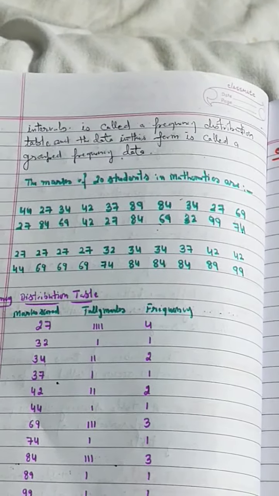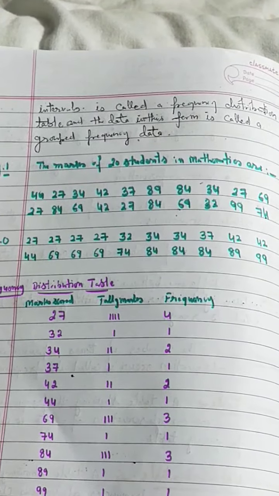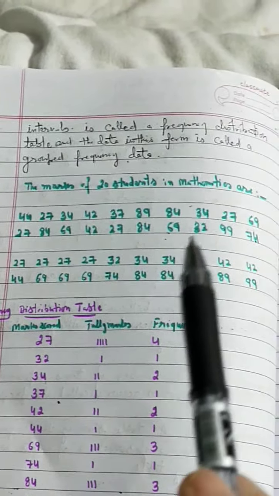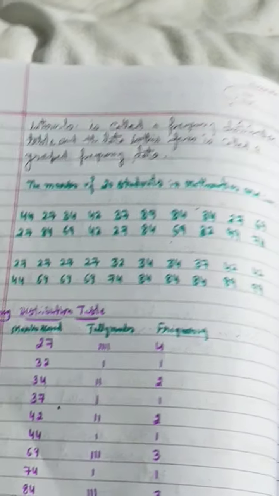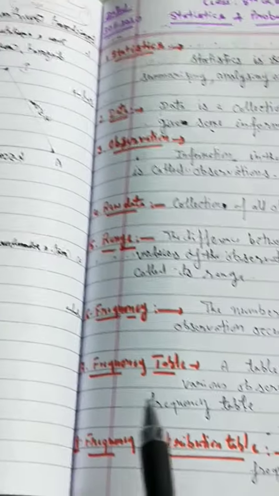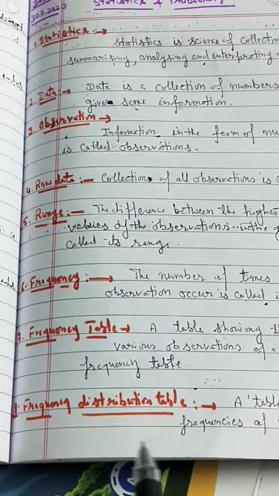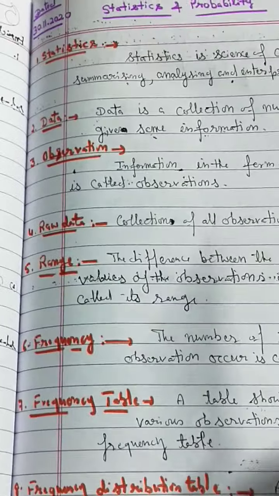So in this worksheet, we have two types of tables: first the frequency table, and second the grouped frequency distribution table. All these things I will discuss with the help of examples. So let us take example first and example second.